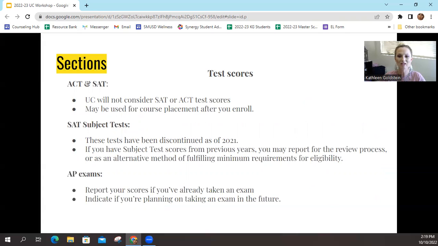Subject tests have been discontinued as of 2021. If you've taken one before then, you are able to submit those for the review process or as an alternative way of fulfilling a minimum requirement for eligibility. And for your AP exams, you are going to go ahead and report any and all scores you've already taken. If you're planning to take it this year in the spring, you'll go ahead and notate that.